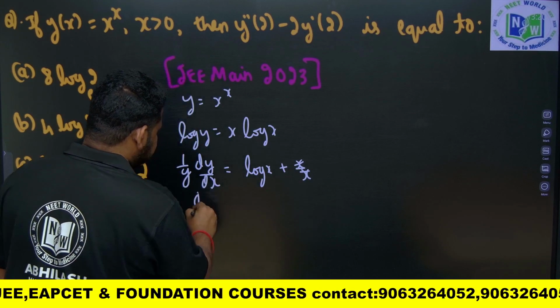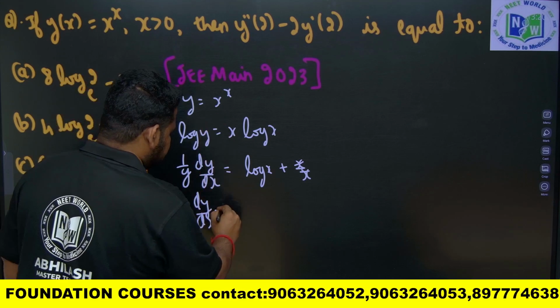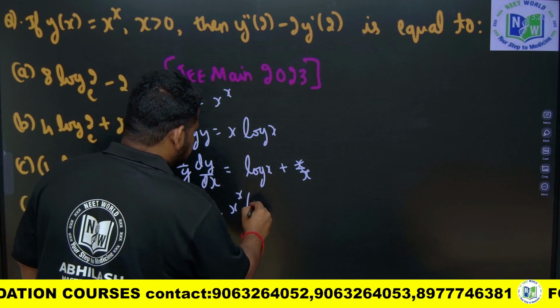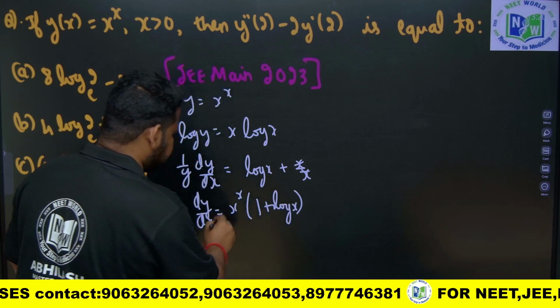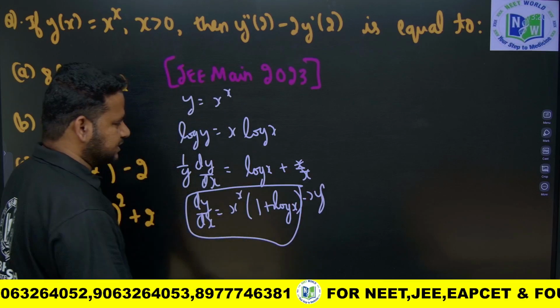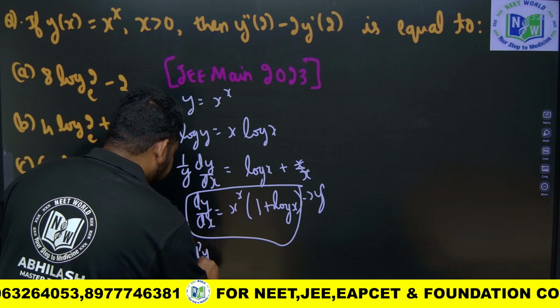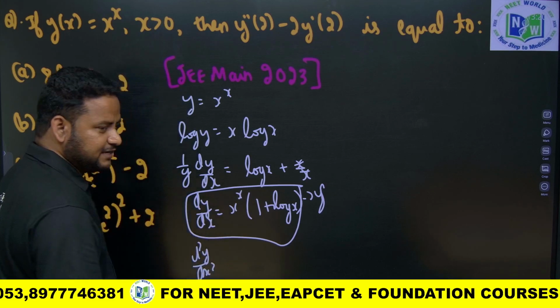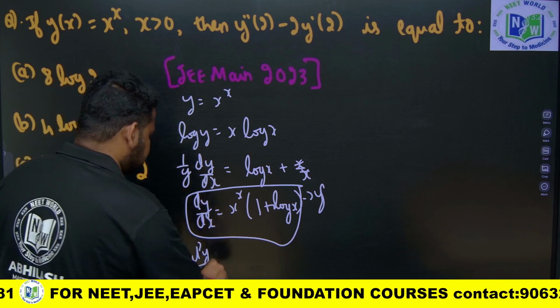So this will become what, friends? Dy by dx is equal to y times, and y is nothing but x power x, so dy by dx is x power x into 1 plus log x. This is what we got for dy by dx, which is nothing but y dash. Now we have to find y double dash, that is d square y by dx square. Here you will not multiply by dt by dx, because this is just normal differentiation, this is not parametric.